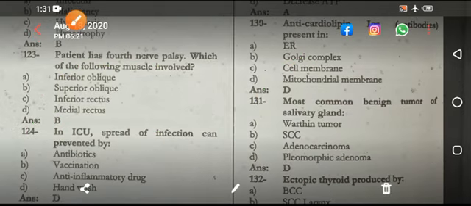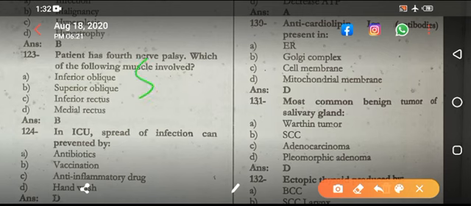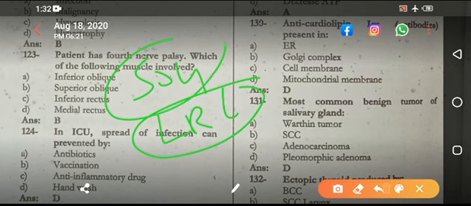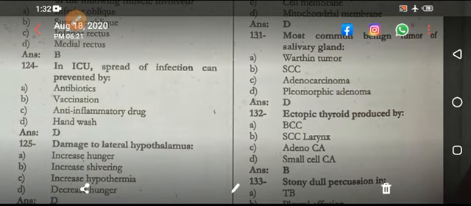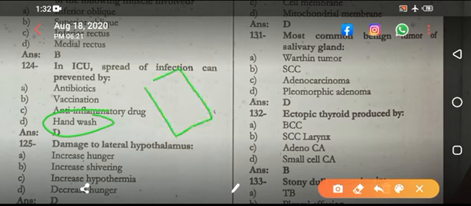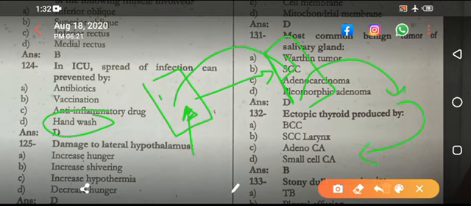Next, patient has fourth nerve palsy with the following muscle involved. So SO4 LR6. Lateral rectus by 6 and superior oblique by 4, and all others by 3. So option B. On actions of the extraocular muscles, I have made another video you can watch on my YouTube channel. And ICU spread of infection can be prevented by frequent hand washing, because if you examine one patient and you did not wash your hand and move to another patient, you are spreading this infection.